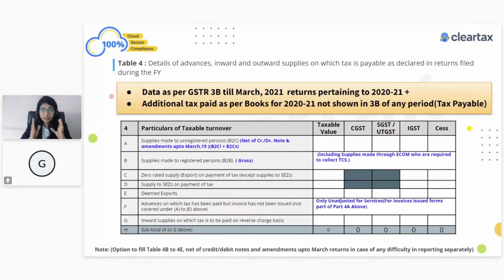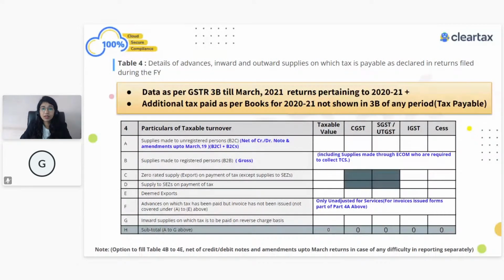So if there was some liability which was related to FY 2021, and you have also discharged that liability in the same FY 2021, then that will form part of your table number 4 and 5, right? If there was some liability which was related to FY 2021, but you have discharged it in the next year, that has to be shown in your table number 10 or 11.